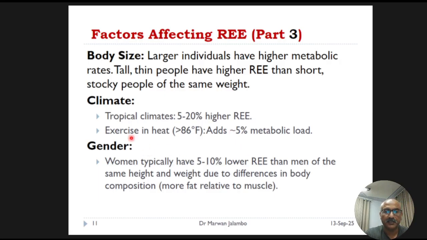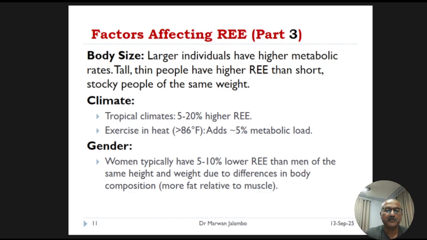Finally, regarding gender, men typically have 5 to 10% higher resting energy expenditure than women.